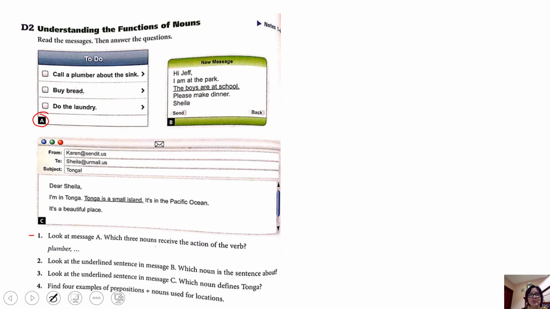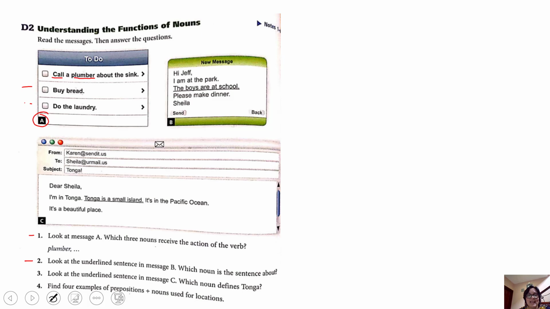Which 3 nouns receive the action of the verb? And you already have plumber. Look. Plumber. Why? Because here we have the action, call. What are you going to call? The plumber. The plumber is receiving the action of being called. So, look for 2 more. In here you have another one, and in here you have another one. So, tell me which nouns, we have 2 more, receive the action of the verb.